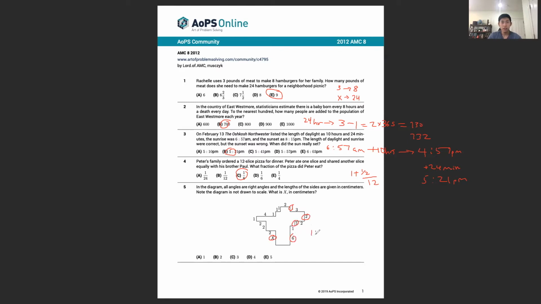And that adds up to 10. And we know that the left side must also add up to 10 then. So we have another 1, 1, 1, 2, and x. 1, 1, 1, 2, those all add up to 5, and therefore x must also be 5.